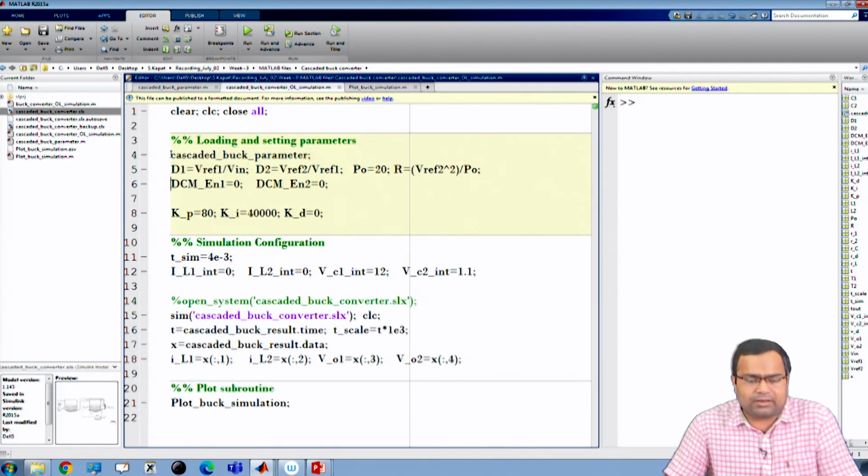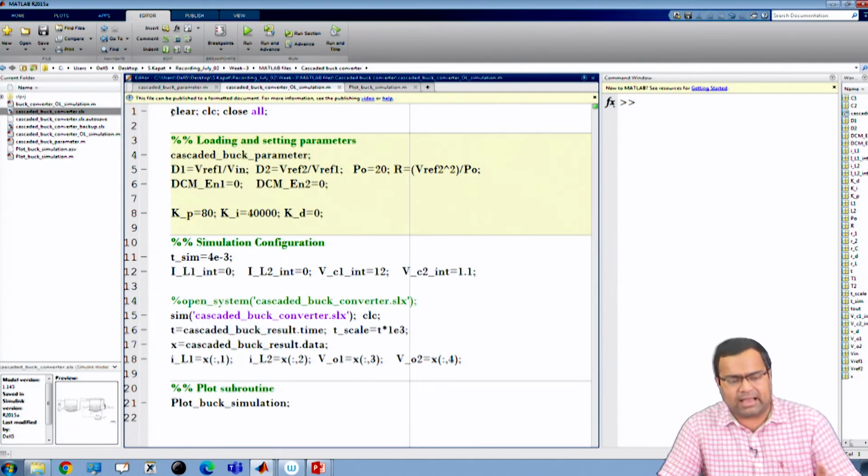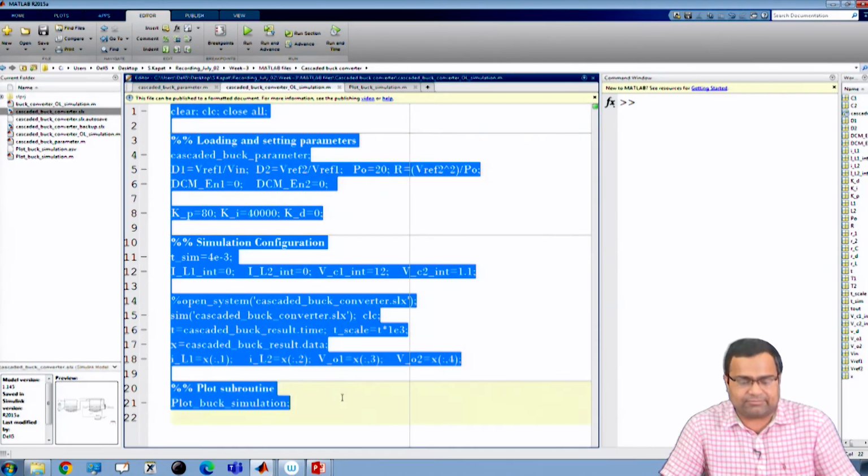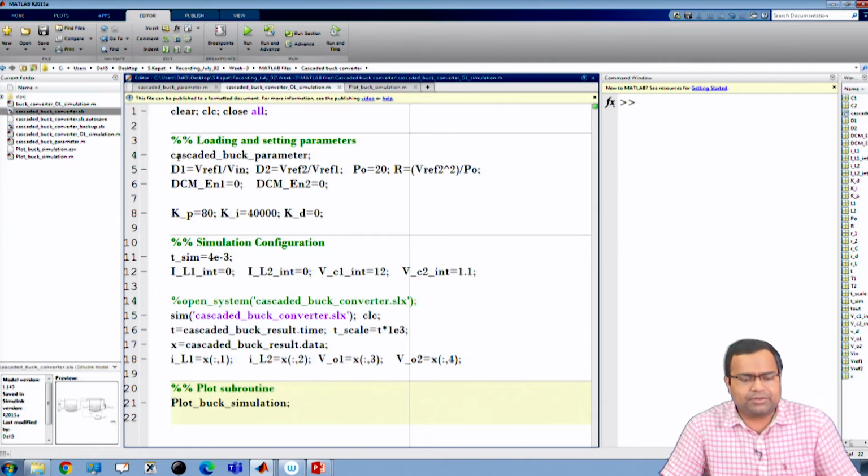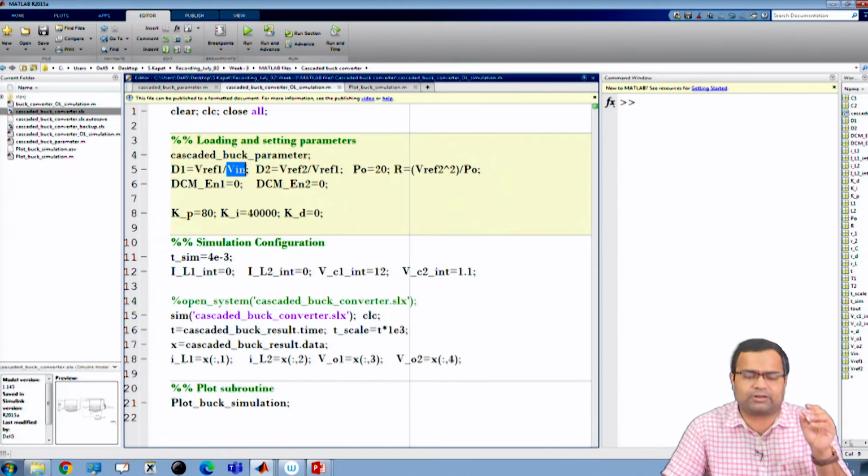Now, in this MATLAB file, as I have discussed in all these MATLAB simulation files, the process is the same. We call the parameter file, which stores all the parameter values. Then I have set D1, which is the nominal duty ratio, the output by input for the first stage. The desired output of the first stage is Vref1, which is set to 12 volt, and the input is 48 volt.